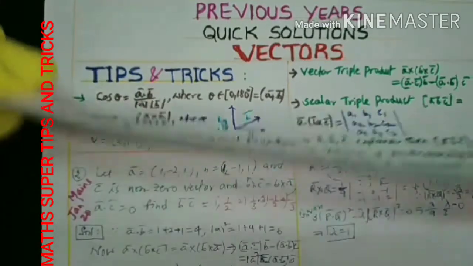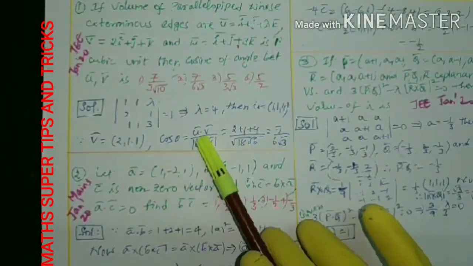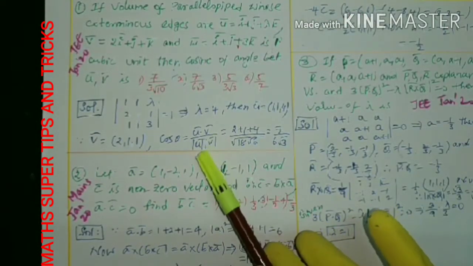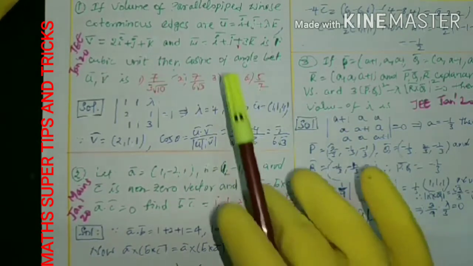A dot B by mod A mod B. That means, instead of A and B, there will be U and V: U dot V by mod U mod V, the dot product of U and V.